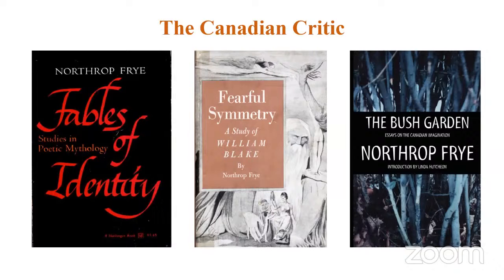In this book, he has taken the poems and other works of William Blake, and he tries to analyze the images and other techniques used by William Blake. It's just a study on William Blake's images. So Fearful Symmetry, and the title was taken from Blake's poem, The Tiger, right?